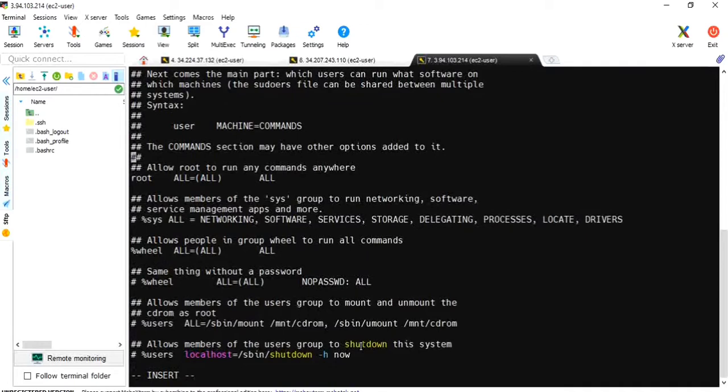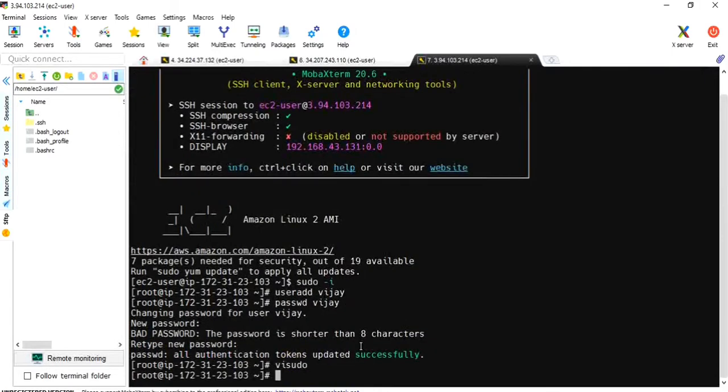Okay, here: vijay ALL=(ALL) NOPASSWD: ALL. Okay, escape, shift colon wq. Now let's get into server 2 and do passwordless authentication.